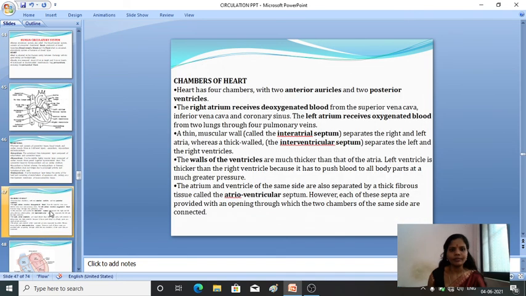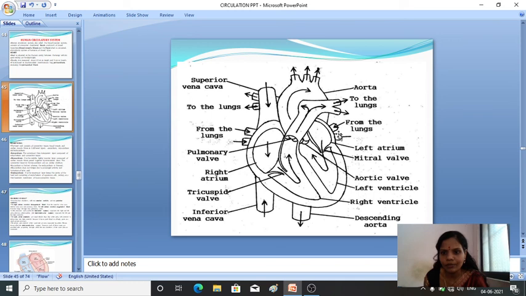Okay, fine. So the right auricle receives the deoxygenated blood from the superior vena cava and the inferior vena cava and the coronary sinuses. Then the left auricle, or left atrium, receives the oxygenated blood from the 2 lungs through the 4 pulmonary veins. From the lungs, the blood will enter inside the left auricle.